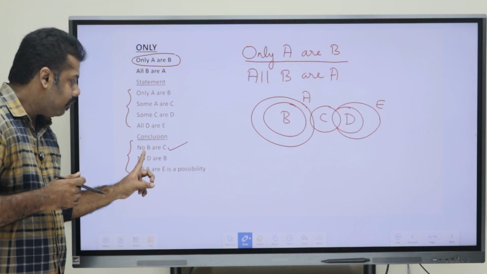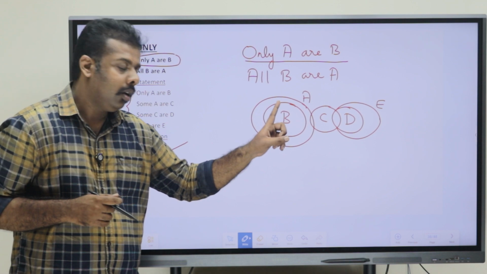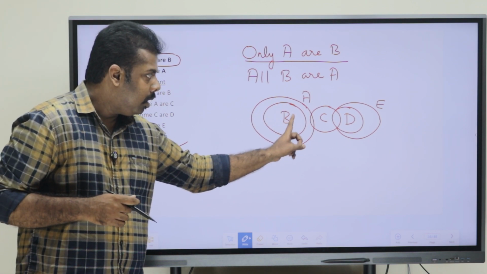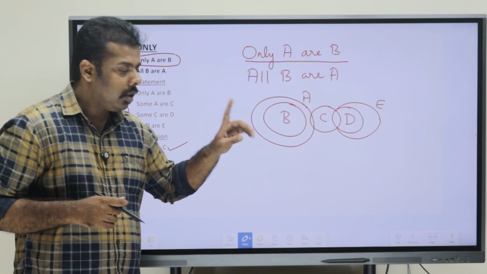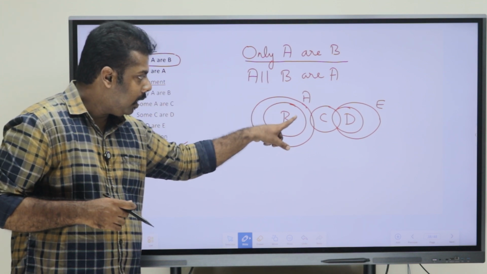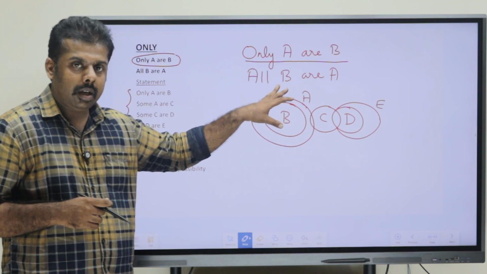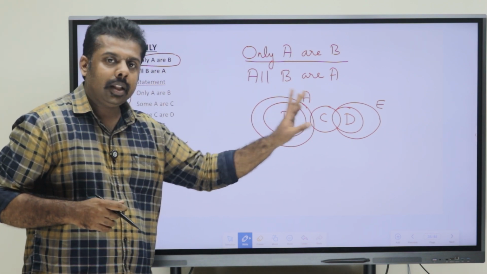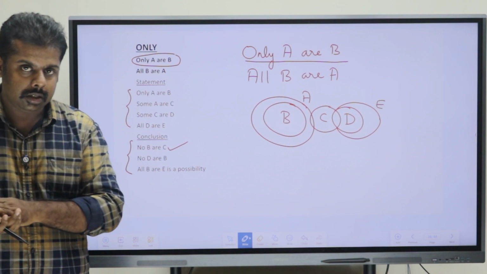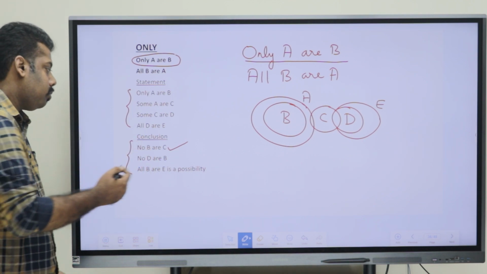Now the next one, no D or B, is it right? Yes, this is also right because B and D don't have a relation. That is one reason. But as I said, in the case of only, the element which is coming inside only has a relation with, in this case, A. All the other elements it could have a negative relation with. So no D or B is also right.